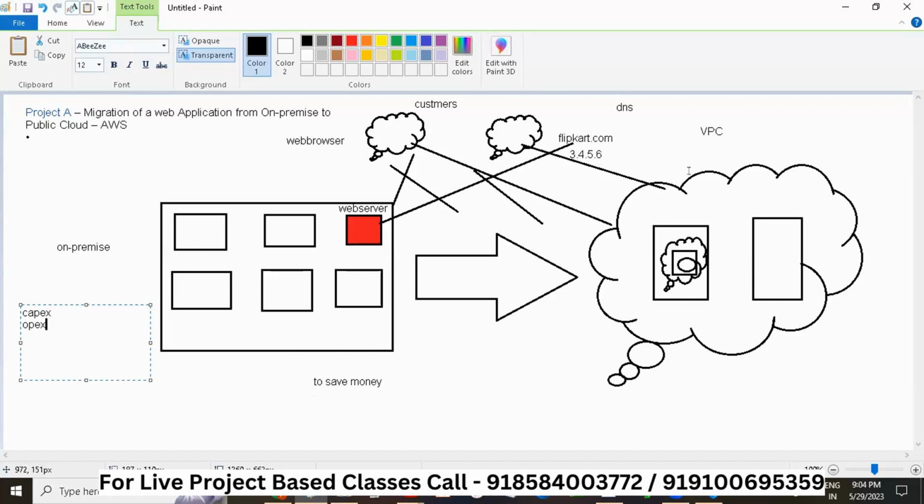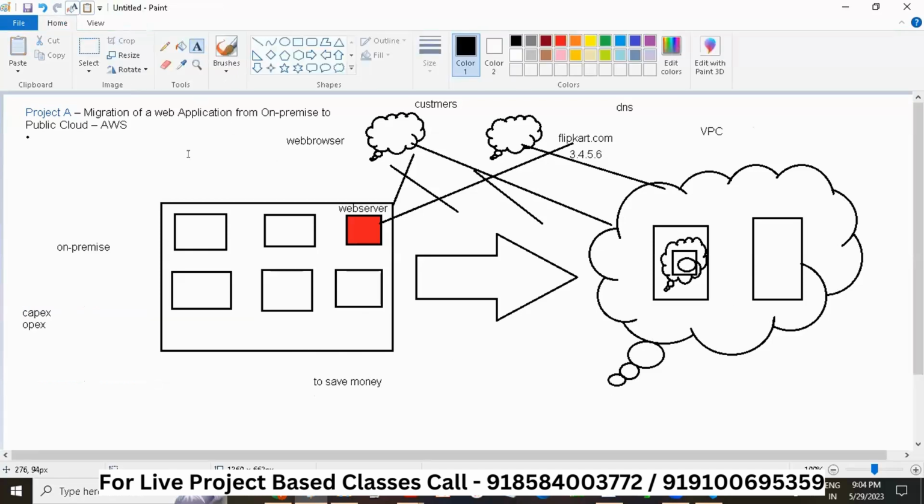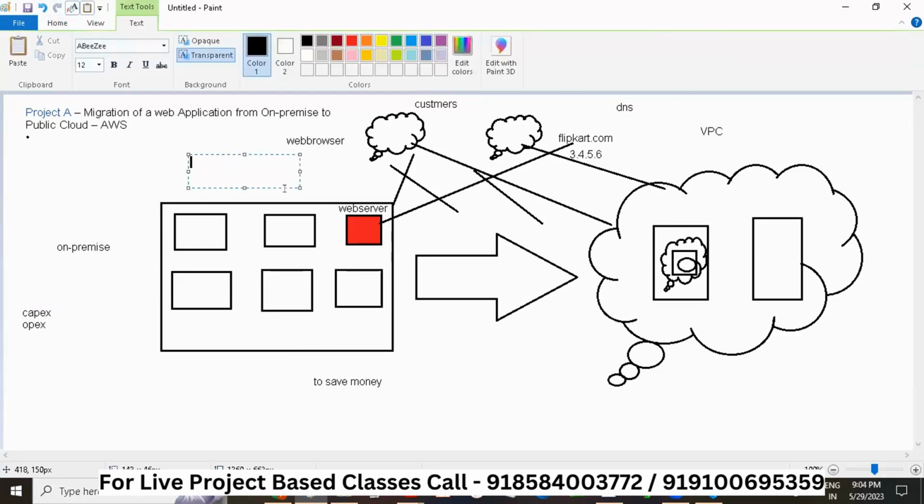So this is my private cloud, as you can see, or data center in cloud, which is the virtual private cloud. If we have 300 applications or devices here, there will be 300 IPs here.